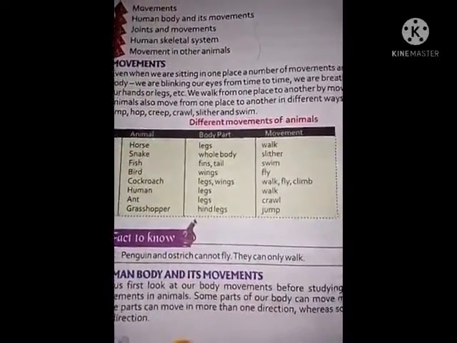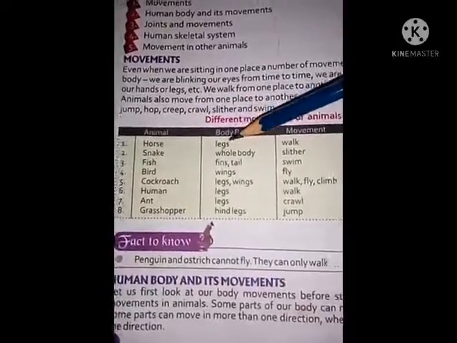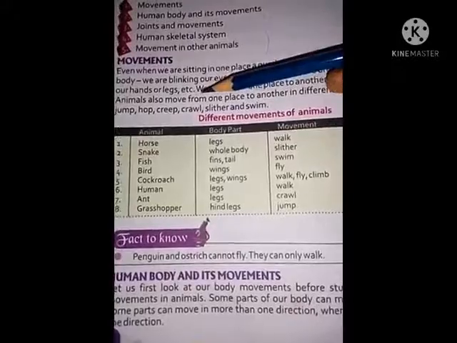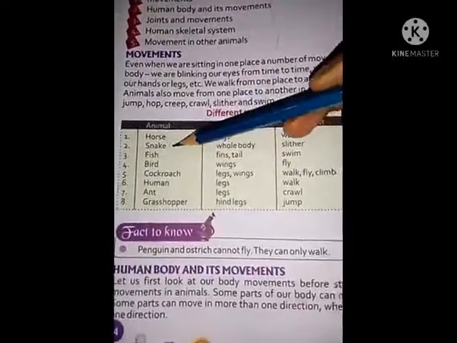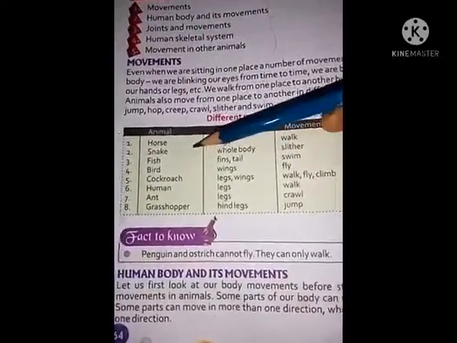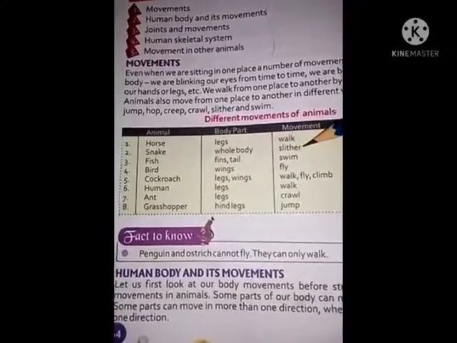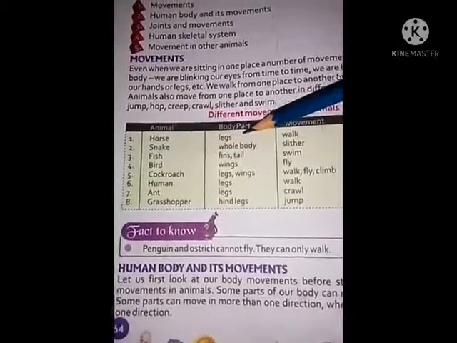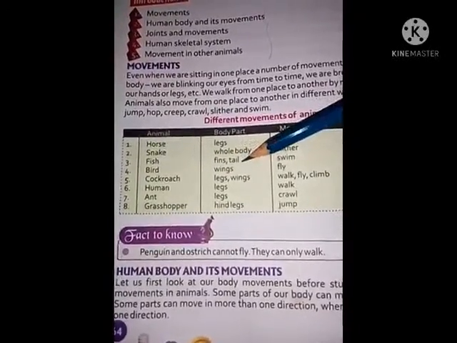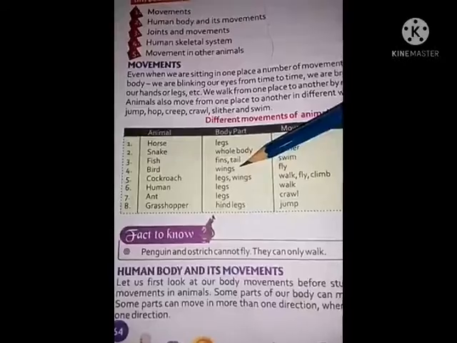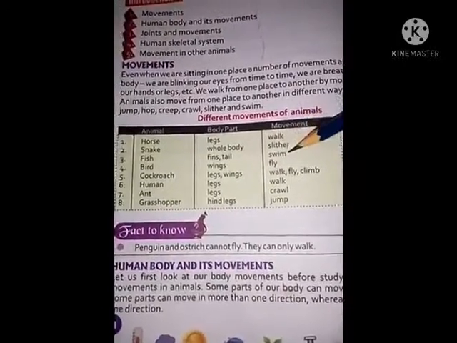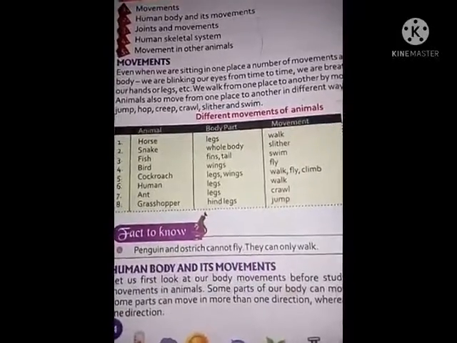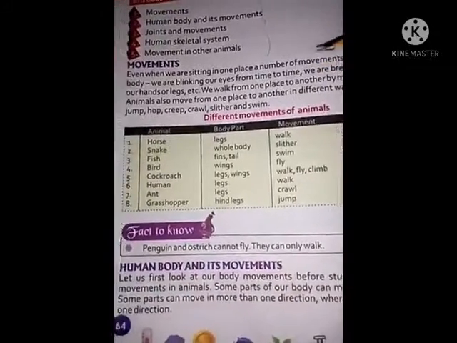See, what are the movements of animals? Horse, body parts, legs. Movement, walk, they walk to move from one place to another place. Snake, whole body, they use the whole body to move. Slither, the movement of snake is slither. Okay, fish, body part, fins, tail, they use fins and tail to move. Their movement is known as swim. They swim to move from one place to another place.